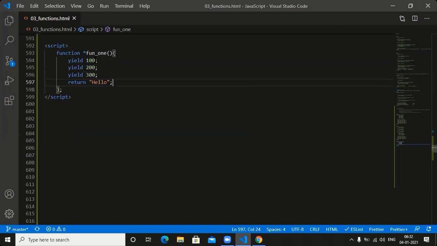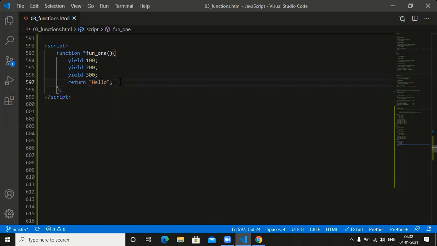See this one here. Yield equal to what? Yield 100. Next one, yield 200. Next one, yield 300. Next one, return what? Return hello. Simply we kept it here. Is my point right or not?